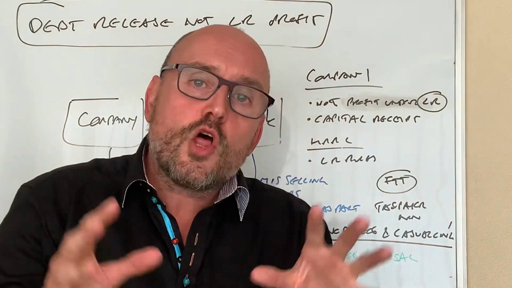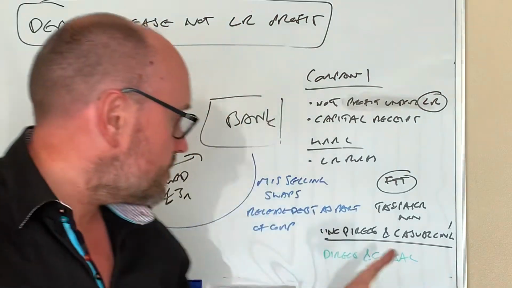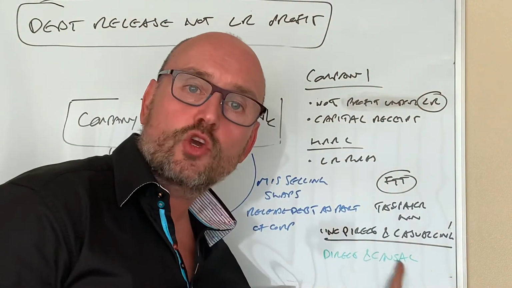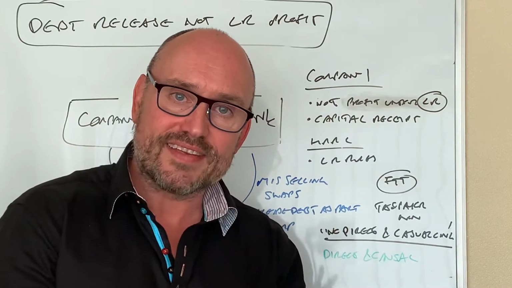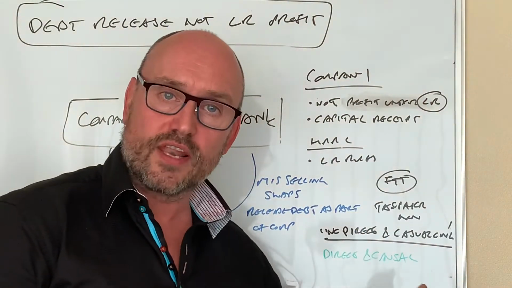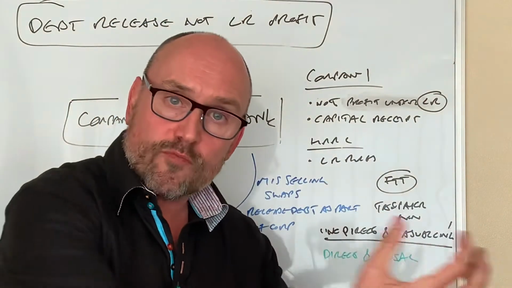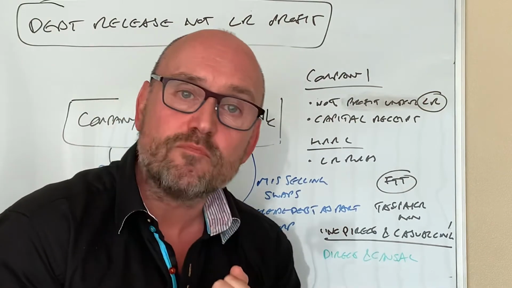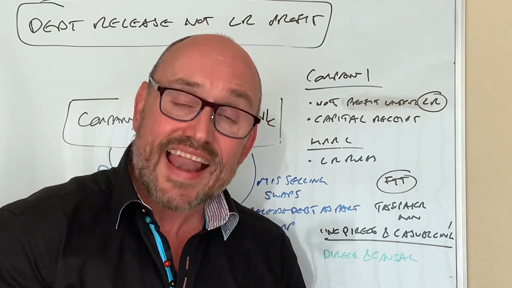For the release of the debt to be taxable, there needs to be a direct and causal link between that release and the underlying debt. Well, there was not that direct and causal link. Like I said, the whole release of the loan was part and parcel of the package of measures that the bank said, yes, this is going to be how we're going to redress the mis-selling.